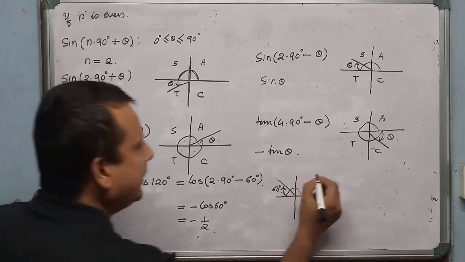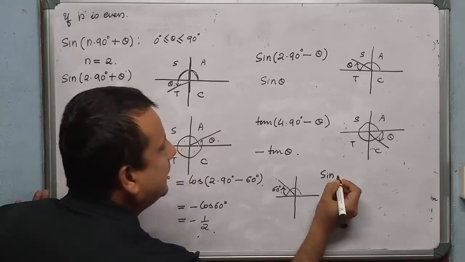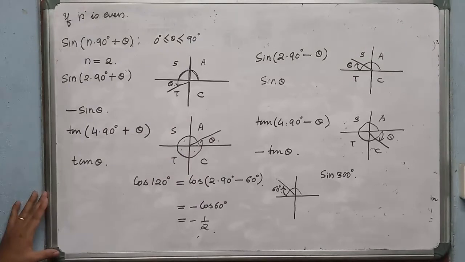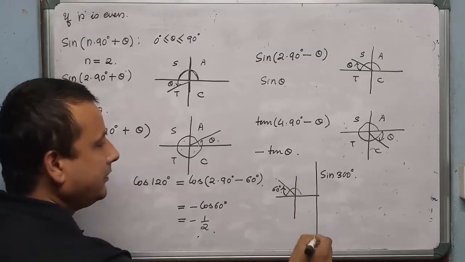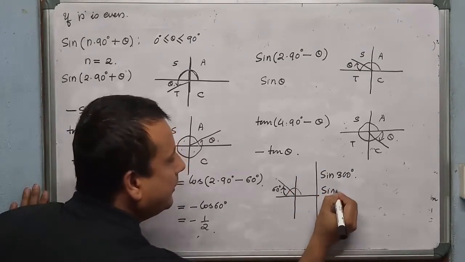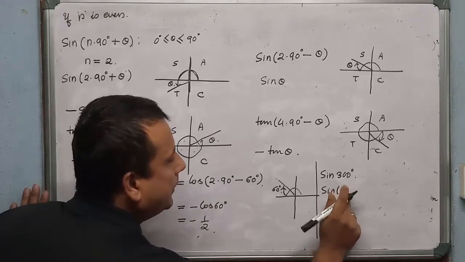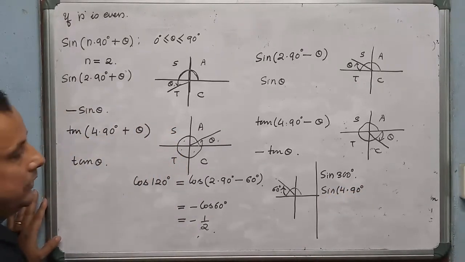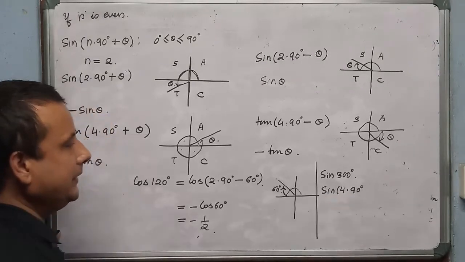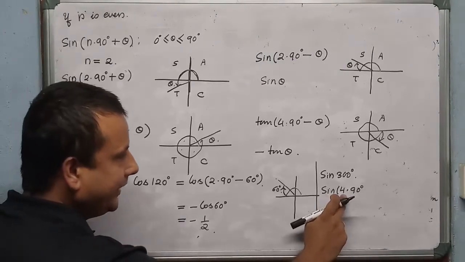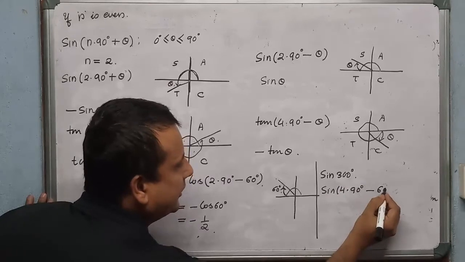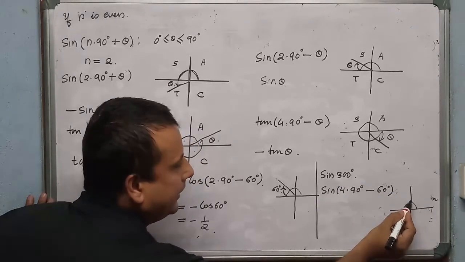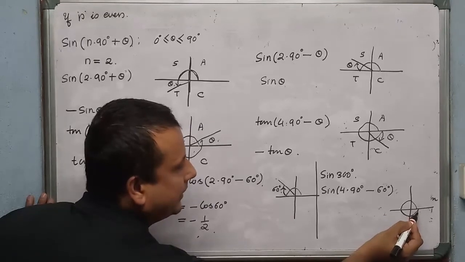Similarly, if you have to calculate the value of sine 300 degree, the nearest multiple of 90 to 300 is 360. So we can write sine (4 × 90 is 360 degree minus 60). Now we can present these things in a quadrant system: 4 × 90 minus 60, 190, 290, 390, 490 minus 60.